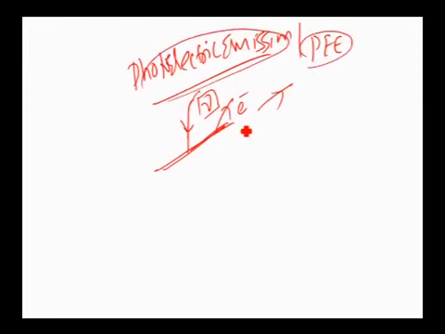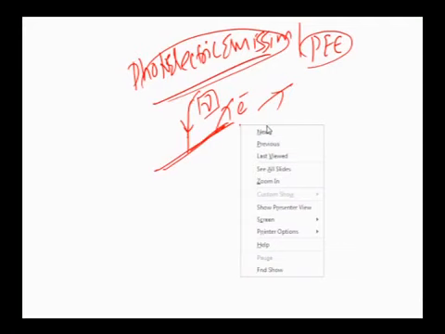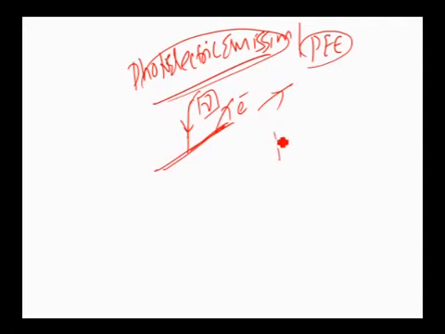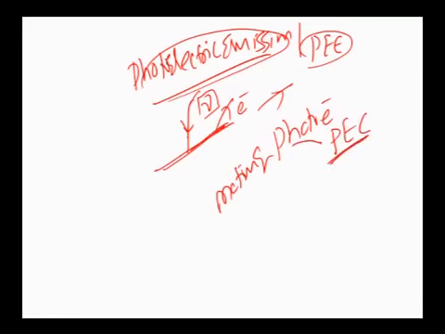The electrons which are emitted during the photoelectric effect are called photoelectrons. The motion of photoelectrons constitutes a current that is called photoelectric current.